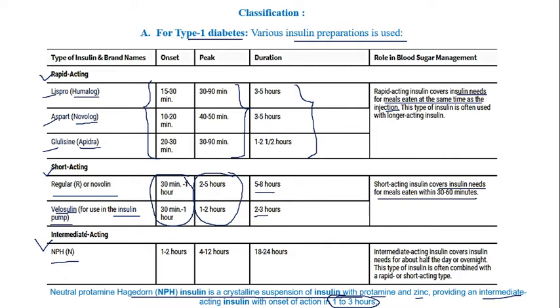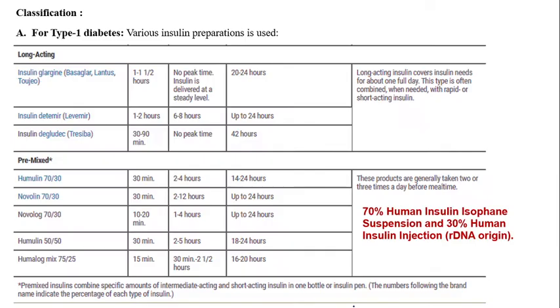So NPH means neutral protamine hagedorn, which contains protamine as well as zinc. Intermediate acting insulin covers the insulin needs for about half of the day or overnight, and this type of insulin is often combined with rapid as well as short acting types of insulin. So that is intermediate acting insulin NPH.